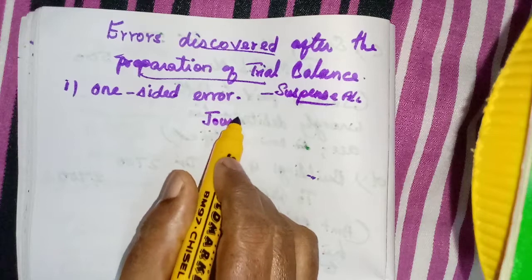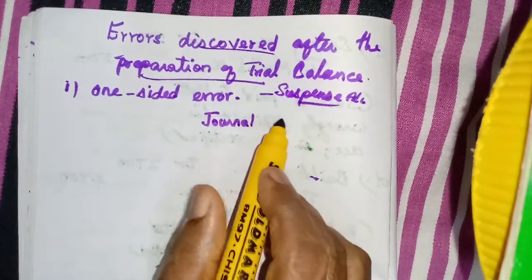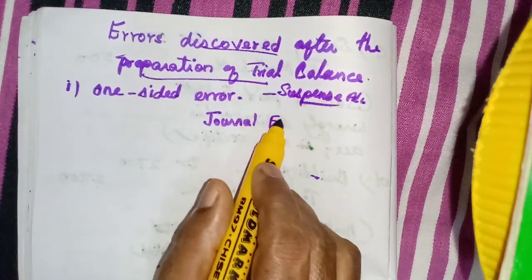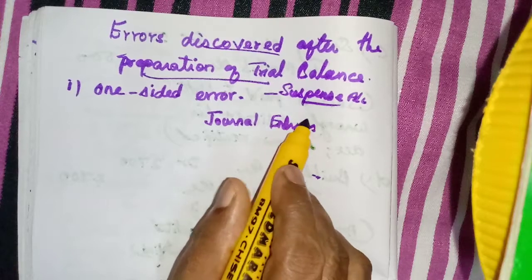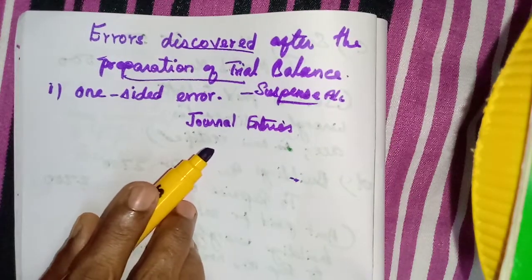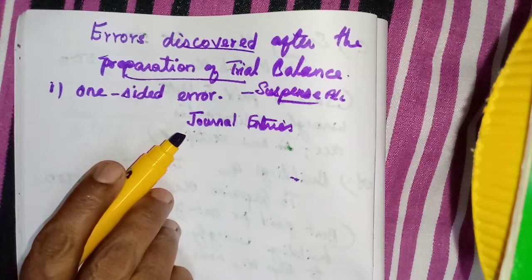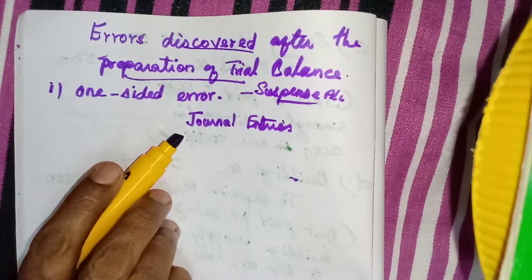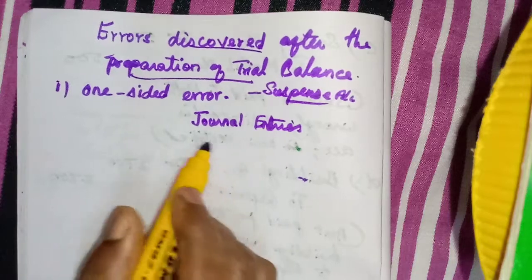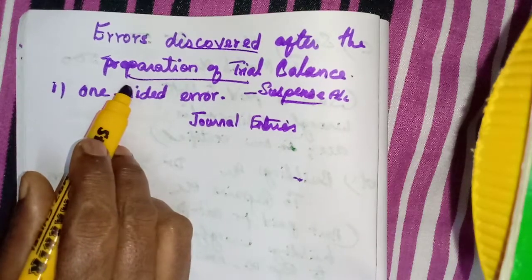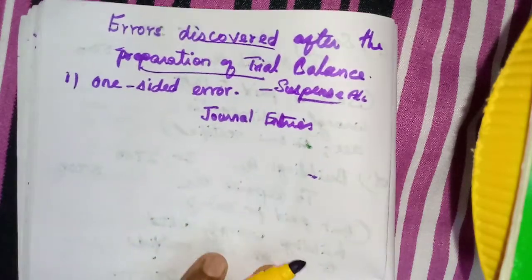So now rectifying entries only, not journal entries, we need to prepare. A type of journal entries we have learnt, isn't it? Rectifying entries, then opening entries, closing entries. I told you the rectifying entry we will study in one lesson. That is what we are learning now.